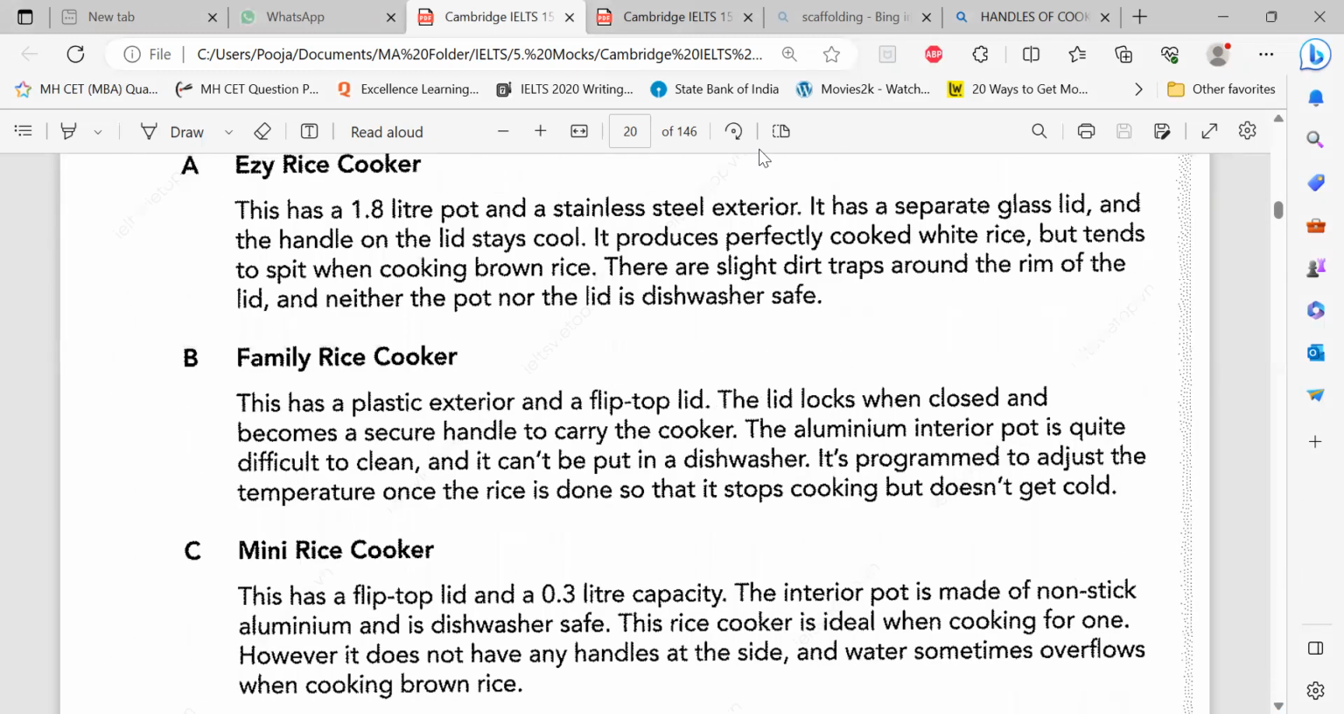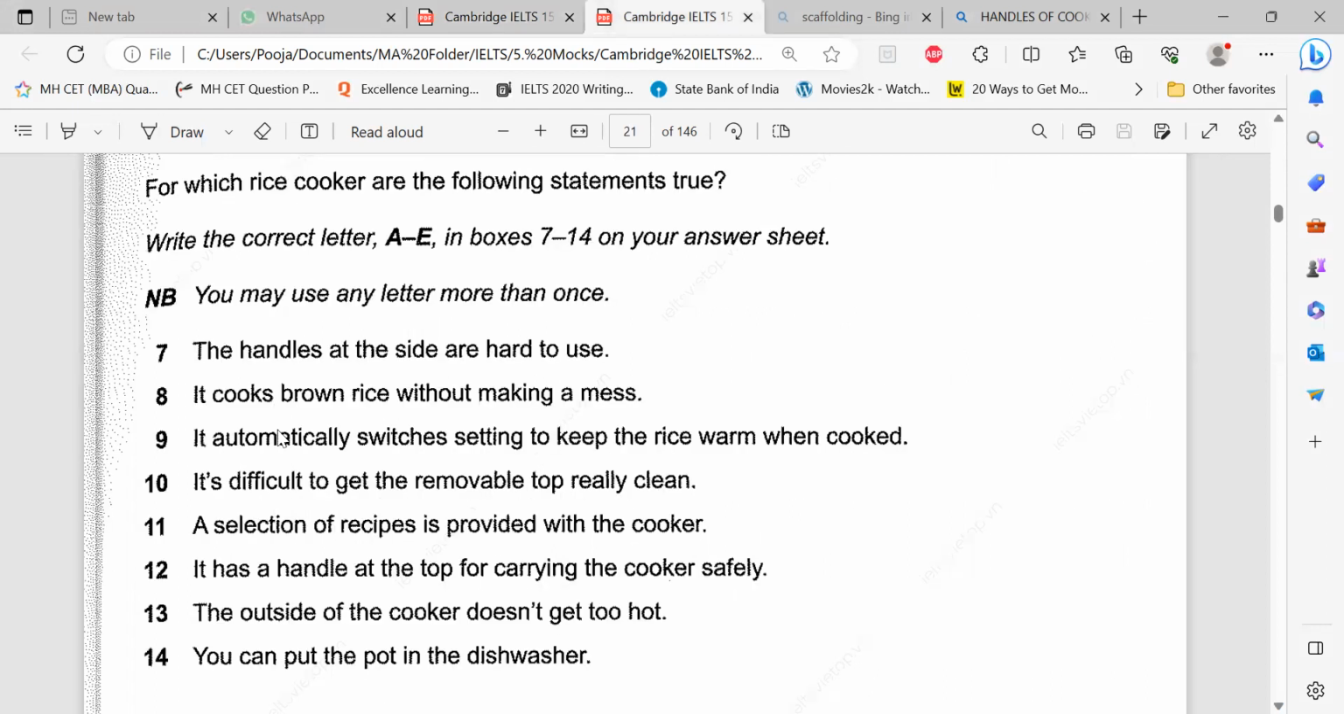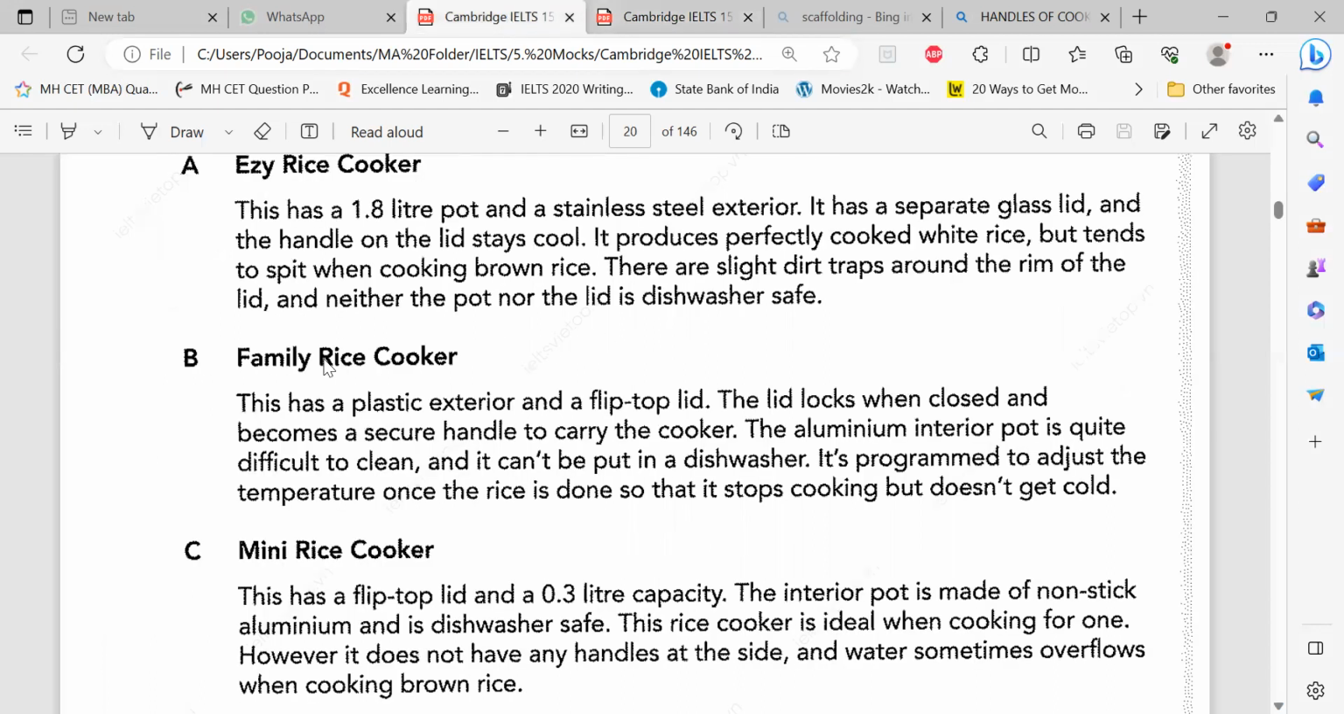Why, should I scroll? Okay, I'll just go here. The lid is not easy to clean. So removable top, it's difficult. So I'll put A as the option. If I get something better, I'll replace it. But out of these 4, I just got A in 10th one. Okay, or 10th one in A.